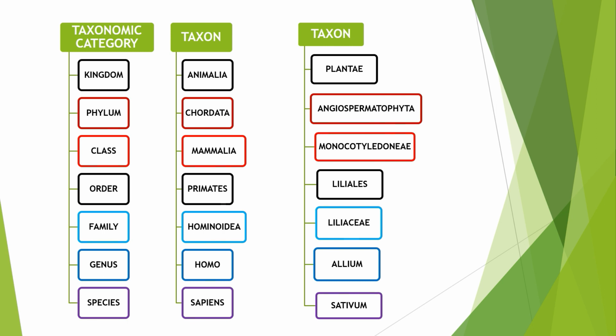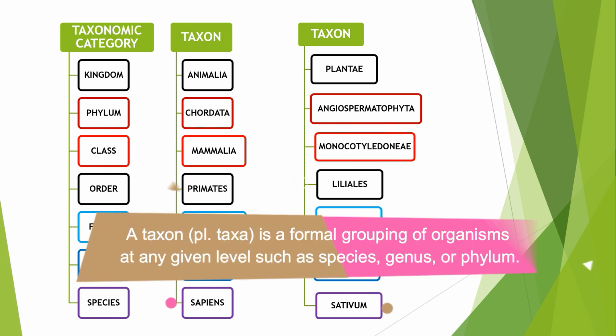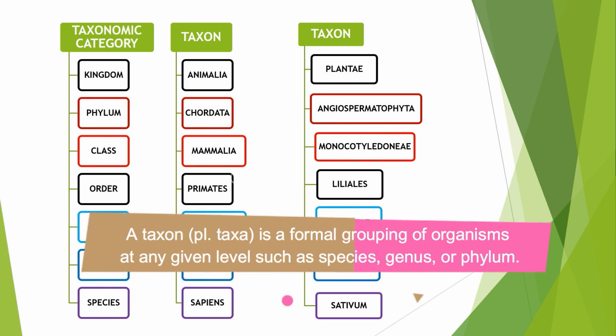So this is all about taxon, taxonomic category, and taxonomic hierarchy. Now the taxonomic category and taxon are quite clear to you. Let me define the meaning of taxon. How can you define a taxon? Basically, a taxon is a formal grouping of organisms at any given level, such as species level, genus level, or phylum level.